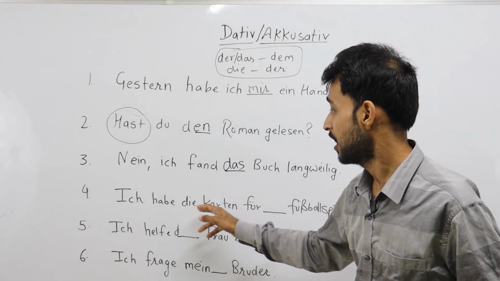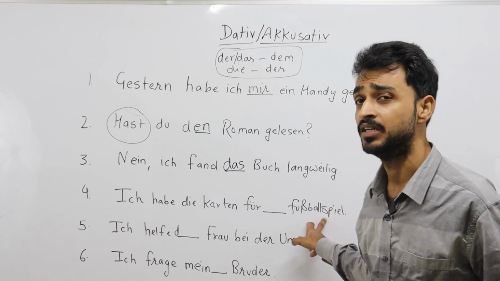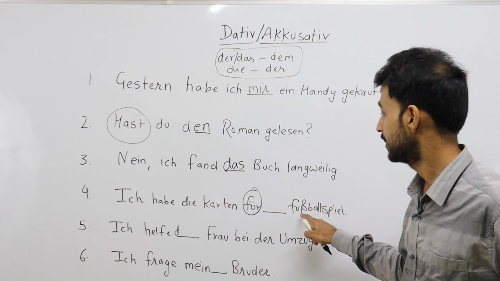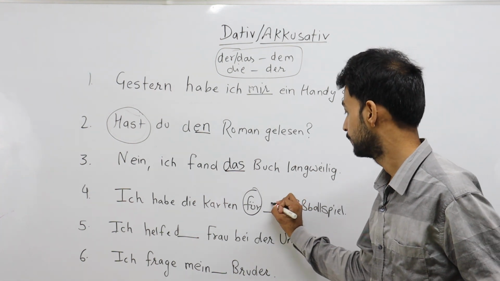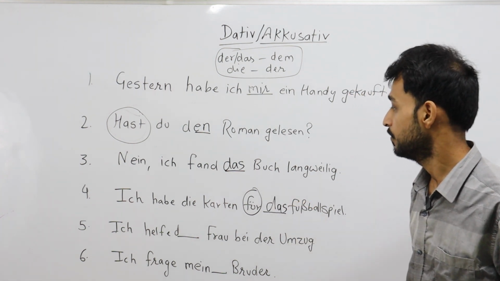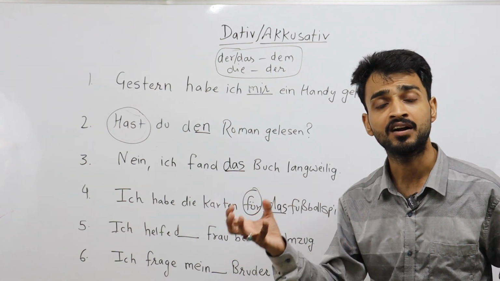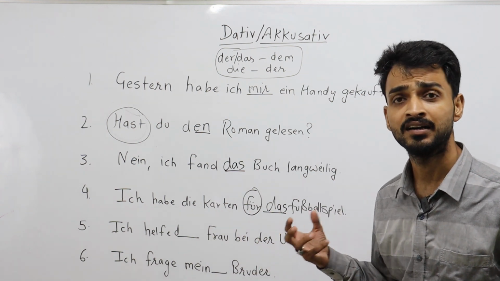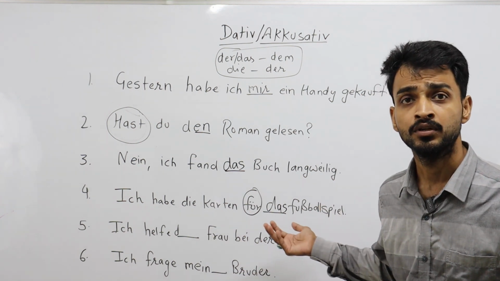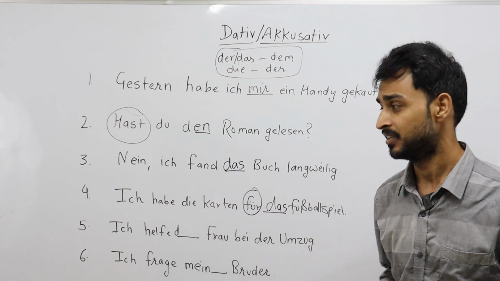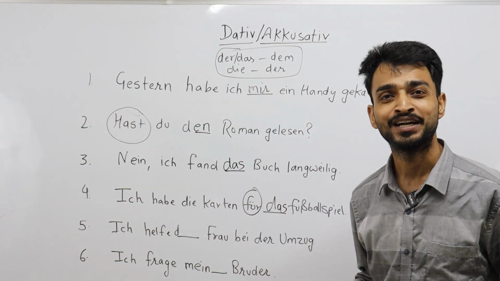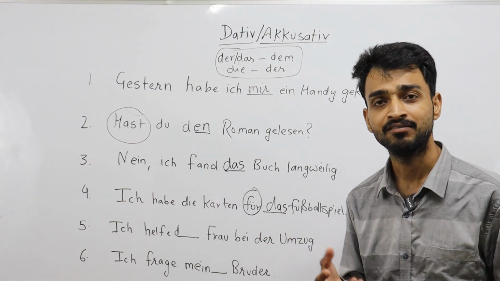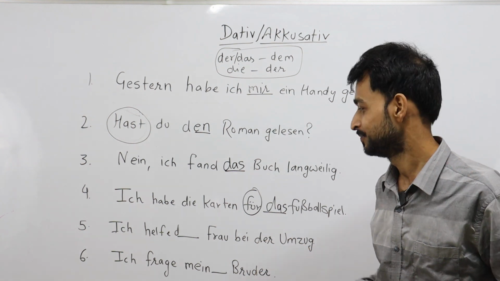Next sentence number 4. Ich habe die Karten für das Fußballspiel. You can see für is an accusative preposition, purely accusative. So you should know the article of Fußballspiel, which is das. I have the tickets. Karten, okay, Eintrittskarte, entry tickets, or simply Karte, or you can say tickets. Again, haben verb, purely accusative, and das remains das. So, ich habe die Karten für das Fußballspiel. I have the tickets for the football match.